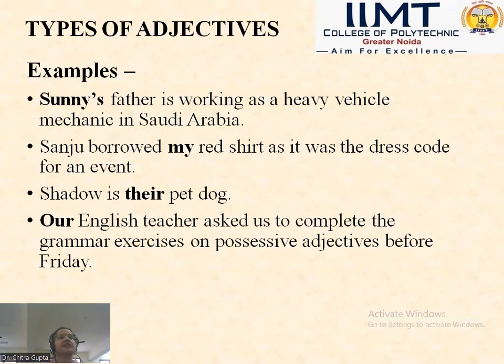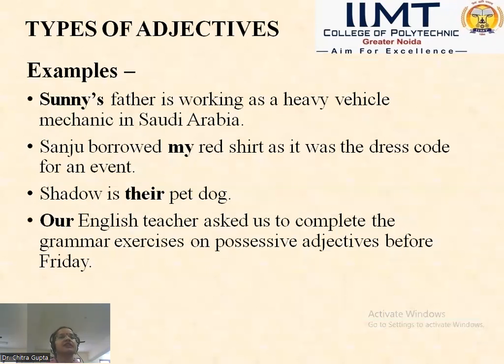More examples. Sunny's father is working as a heavy vehicle mechanic in Saudi Arabia. Sanju borrowed my red shirt as it was a dress code for an event. So here Sanju is a noun, and in my red shirt, my means ownership.